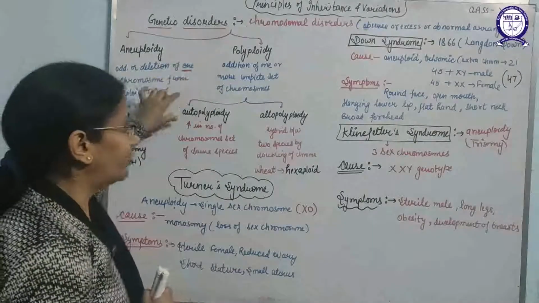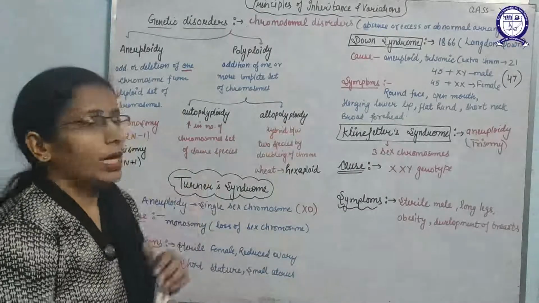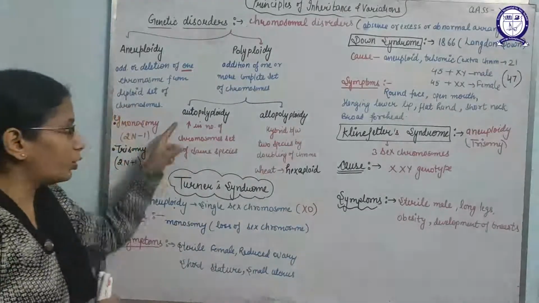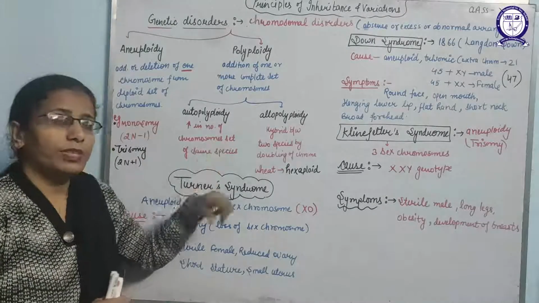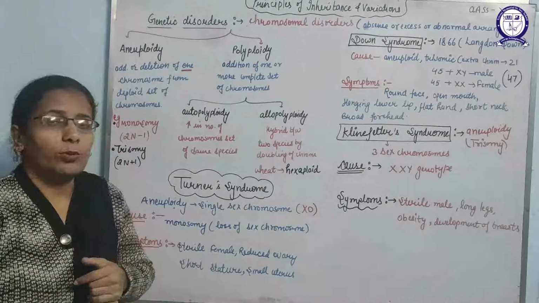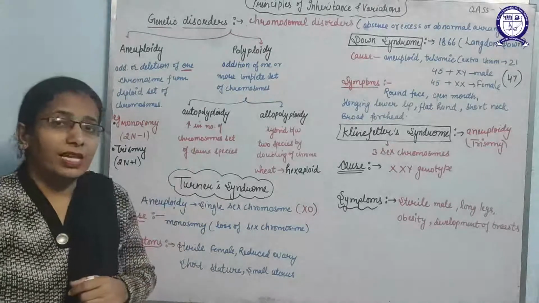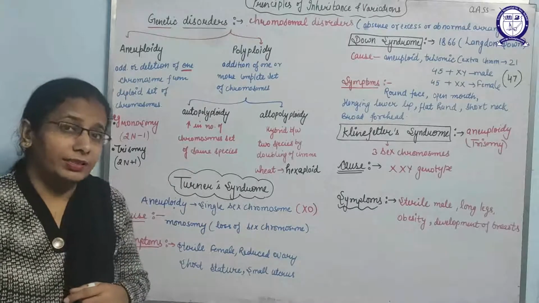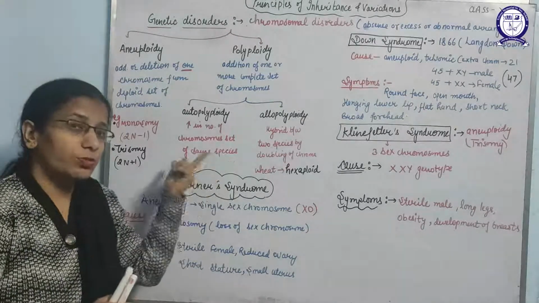Polyploidy is further classified into two categories, autopolyploidy and allopolyploidy. Autopolyploidy is an increase in the number of chromosome sets within the same species, so it is also known as intrapolyploidy, because the chromosome number is increased within the same species.